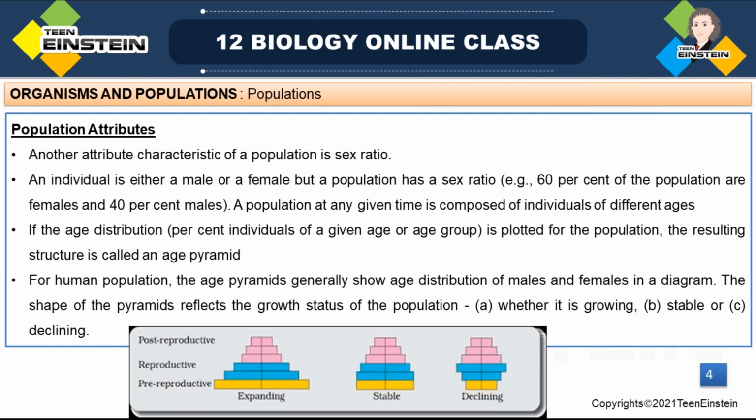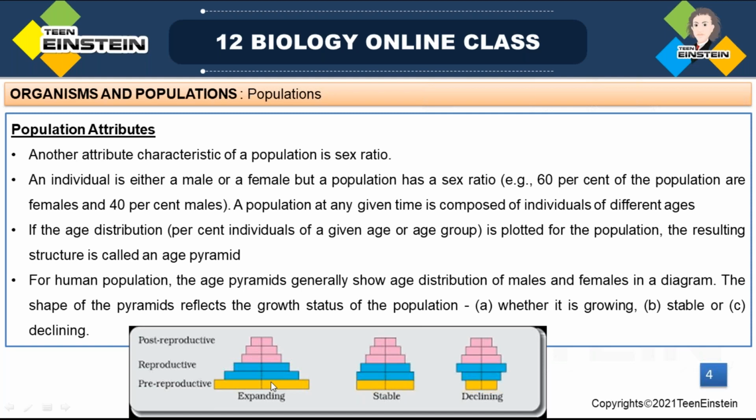So first we spoke about the triangular one. In the triangular one, that shows a young or growing population that appears like a triangle, and pre-reproductive individuals will be more, with a proportionate, moderate number of reproductive individuals, and post-reproductive individuals proportionately fewer.